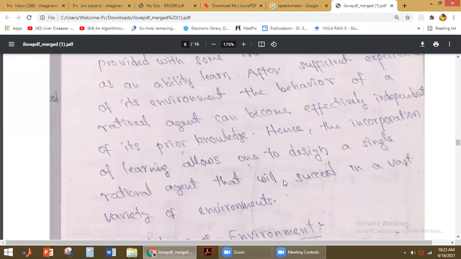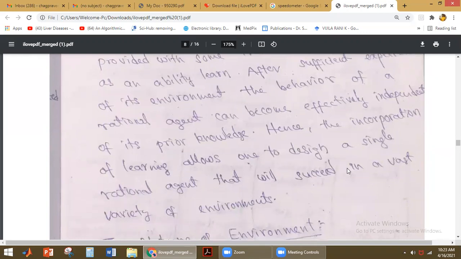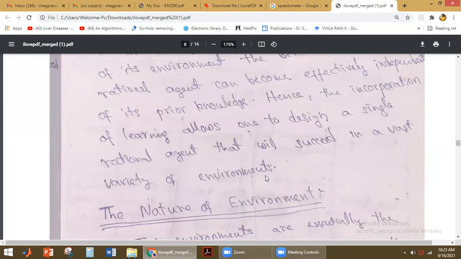Okay, hence the incorporation of learning allows one to design a single rational agent that will succeed in a vast variety of environments. Okay, so that is why learning is a very important concept here. Because of learning, it will be able to learn from the environment so that a single rational agent can succeed in a vast variety of different environments.